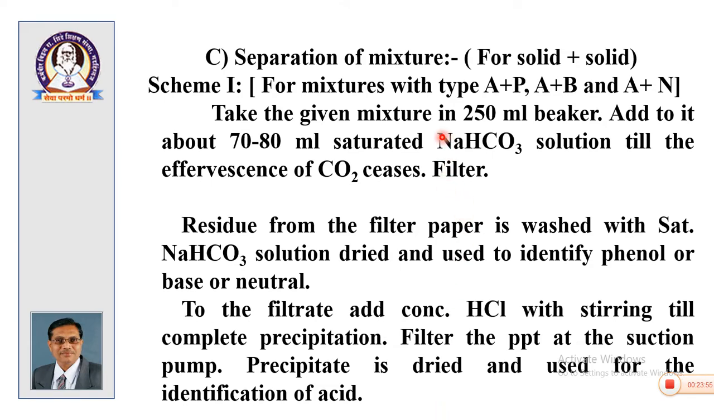Means, when you treat the entire mixture with sodium bicarbonate, we get one filtrate, that filtrate is to be treated with HCl to get acid. The residue which we get is having either phenol or base or neutral compound. So, this is the scheme for the separation of mixtures having acid as one of the components of the mixture, acid plus phenol, acid plus base, acid plus neutral. These are separated by using the reagent for acid, that is sodium bicarbonate.